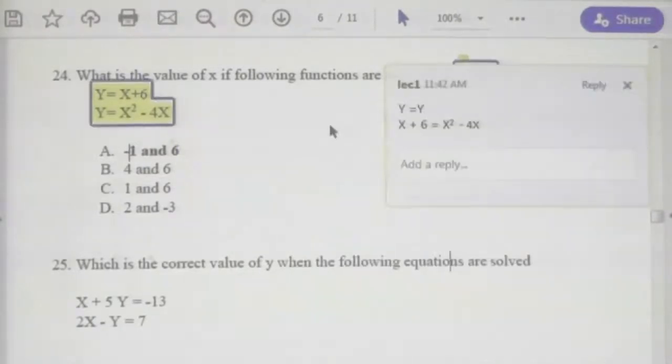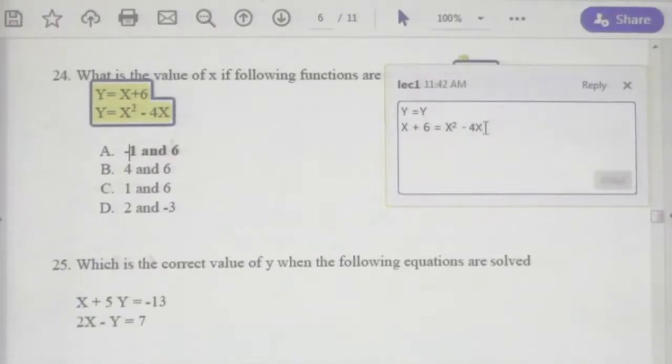Since we have two equations for y, x plus 6 equals x squared minus 4x. Therefore, you can further solve this.